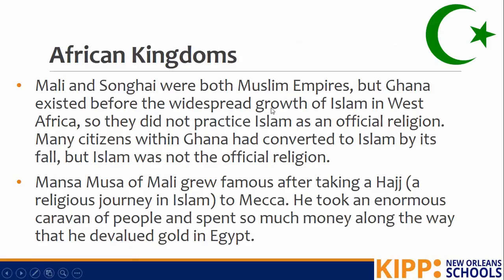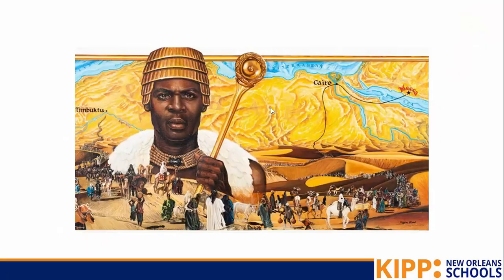He took an enormous caravan of people and spent so much money along the way that he devalued the gold in Egypt. So Mansa Musa tells us two different things about Mali. One, it was a very, very rich empire. And two, this tells us that Islam was really important. This man was willing to spend so much gold, time, and energy going on this Hajj to Mecca. It shows that Islam was a very important religion to the West African kingdom of Mali.